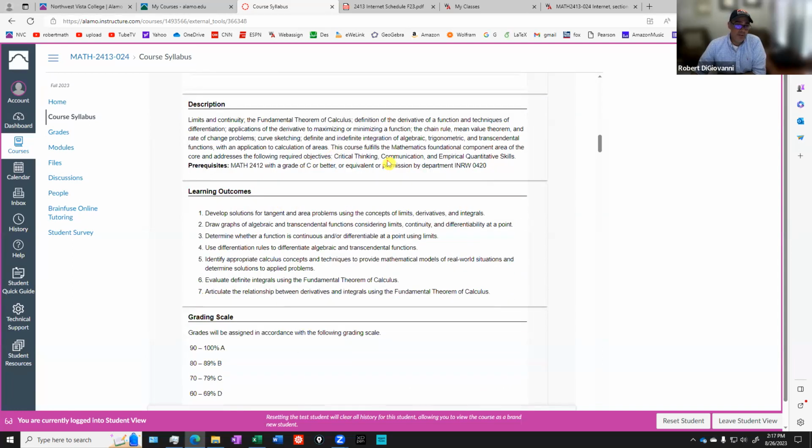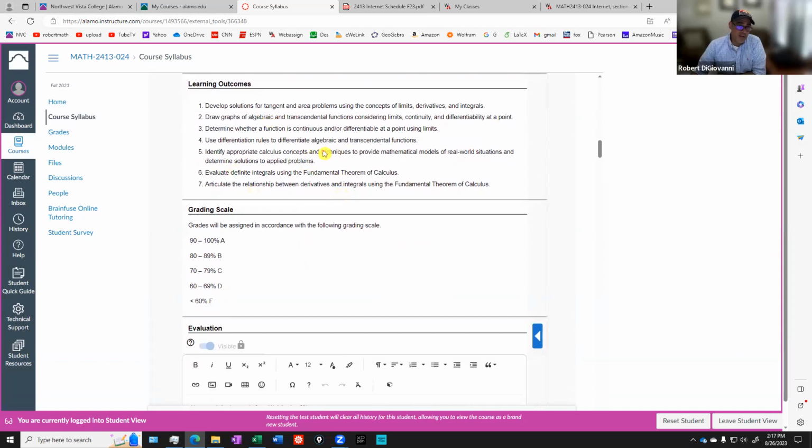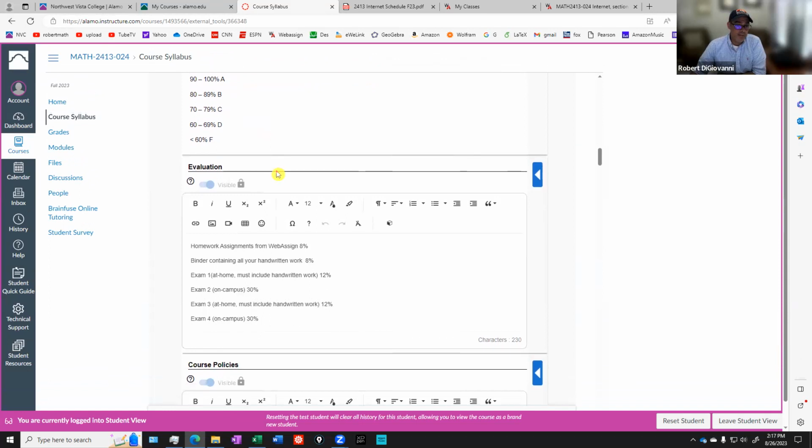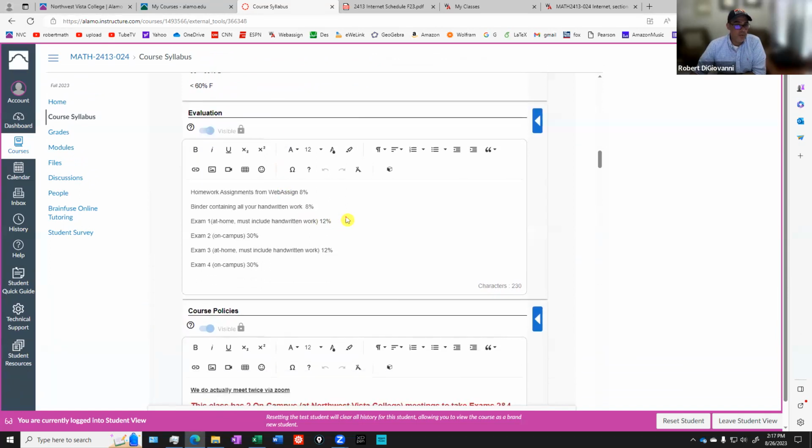Now, this is the description of the course by the state of Texas, what we're supposed to cover in here. I'm not going to go through that. The learning outcomes, and then our standard grading scale. This is a college level course, so A, B, C, D, and F are the only options for grades. I do round up, so an 89.5 would be an A, 89.4 would be a B, and I got to cut it off somewhere. So hopefully you won't be right on the edge of the grade, and it won't matter.